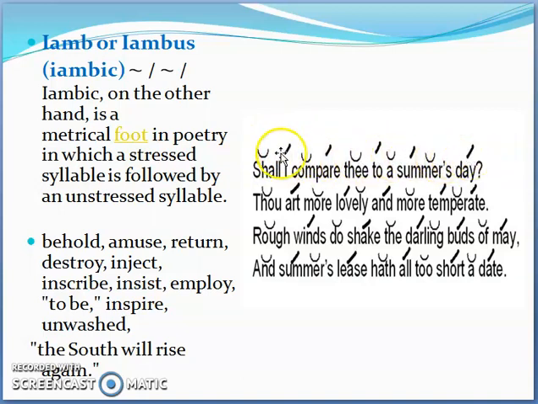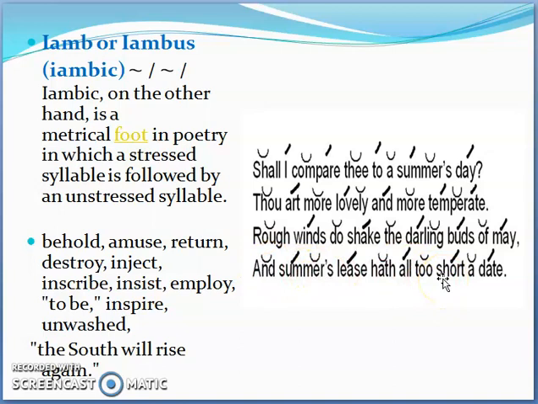So here obviously when it comes 5 times, it becomes iambic pentameter, because penta means 5. So when you have 5 sets of iambs coming in a line, this line is called iambic pentameter. And if you count the second line also, 1, 2, 3, 4, 5, even in this line you have 5 sets, and in all these 4 lines you have 5 sets of iambic meter used. So this is called iambic pentameter.